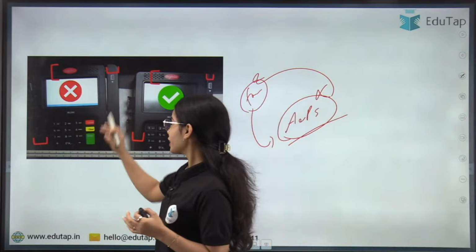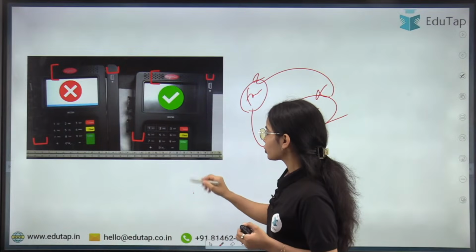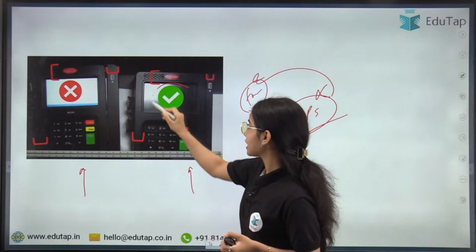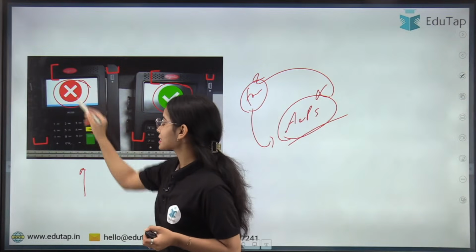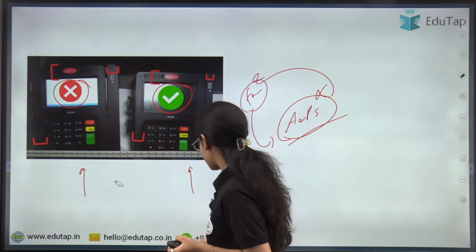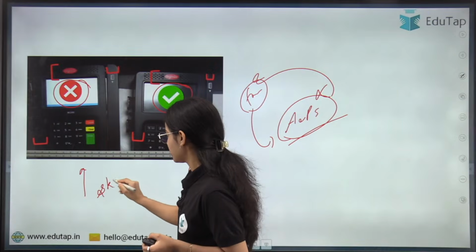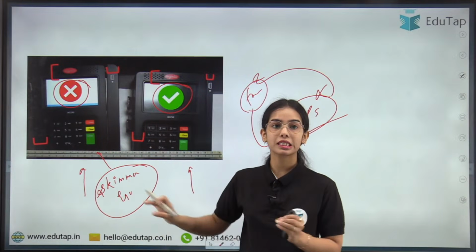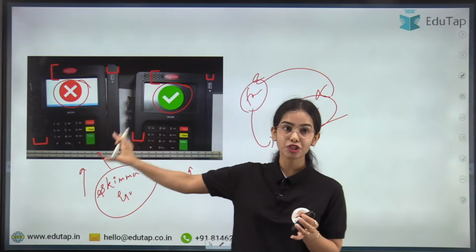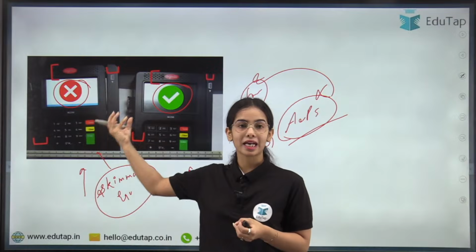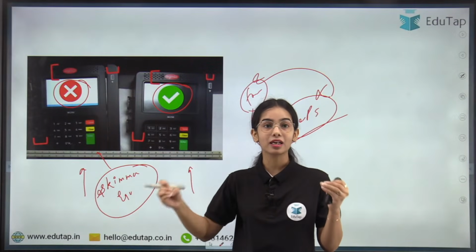Okay, so here you can see that through these devices the biometric or the details are being taken. Now this is the correct device. Now this is the device that has the skimming equipment. Skimmer equipment means this is the additional equipment that is attached so that the details, the fingerprints and the iris scans and such kind of data can be stolen.